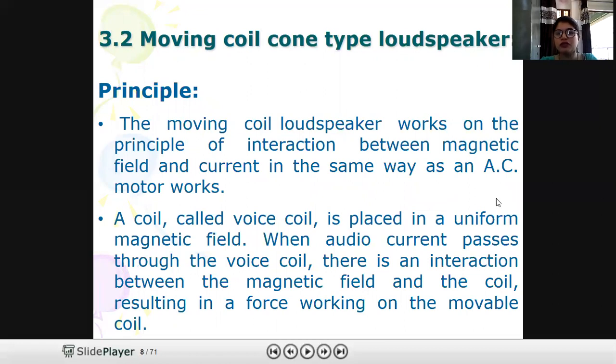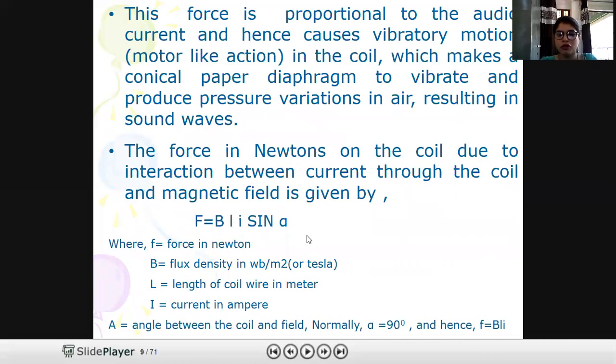So now we will start with the moving coil cone type loudspeaker. First of all, you need to remember this formula, that is F is equal to B L I sine alpha. F is force, B is flux density, L is length of coil, and I is current in ampere. Alpha is angle between coil and field, that is approximately 90 degrees.